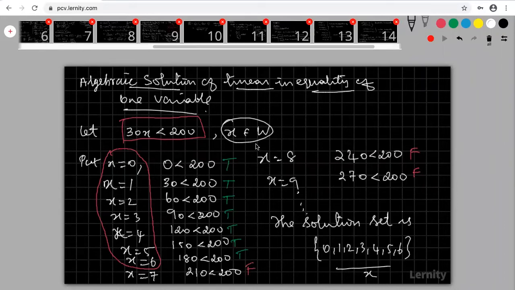Some students asked in the morning batch, sir, what about complex numbers? Shall we take x as a complex number? No. We are discussing linear inequality only in real numbers, not in complex numbers. Take only real numbers. Real numbers means everything is included: natural numbers, whole numbers, integers.